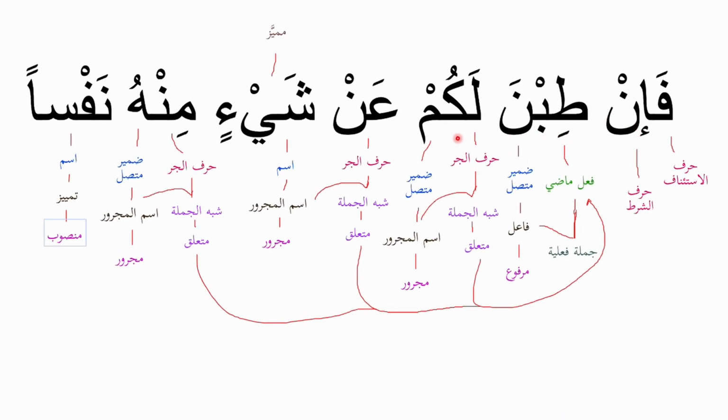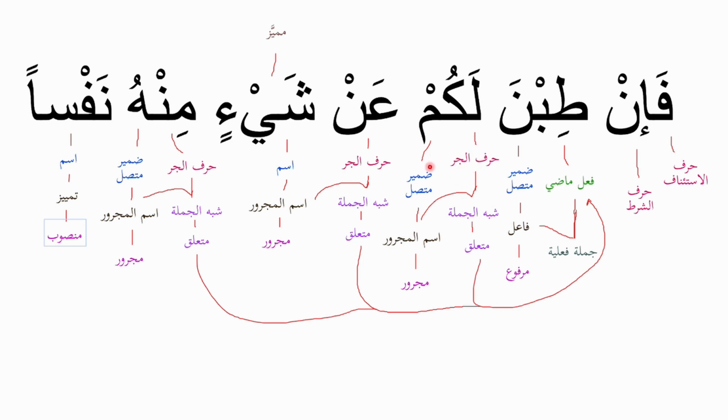Next example. فَإِن طِبْنَ لَكُمْ عَنْ شَيْءٍ مِّنْهُ نَفْسًا. So let's have a look at the grammar. فا is حرف الاستئناف. إن is حرف الشرط. طِبْنَ, that's a فعل ماضي, past tense verb, beginning a verbal sentence, جملة فعلية. نا is a ضمير متصل. Its role is فاعل, مرفوع in the state of رفع. That's the second part of the verbal sentence.